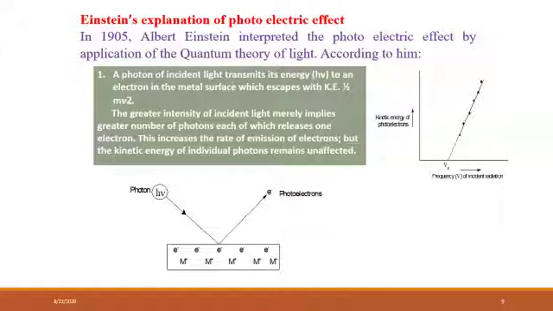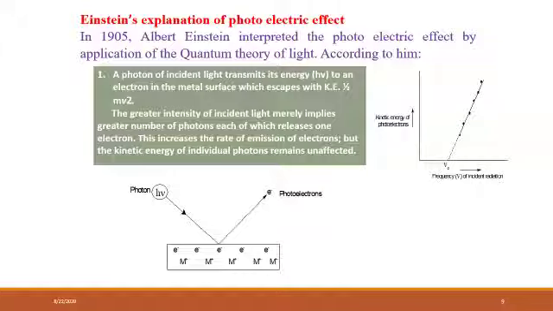In 1905, Einstein interpreted the photoelectric effect by applying the quantum theory of light that we have just studied. According to him, as you see in the diagram, the kinetic energy of photoelectrons is compared with the frequency of incident radiation. A photon of incident light transmits its energy, that is energy in the form of h nu, a quantum or photon, to an electron in the metal surface, which escapes with kinetic energy half mv square.